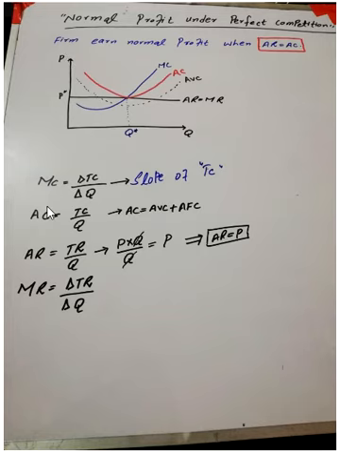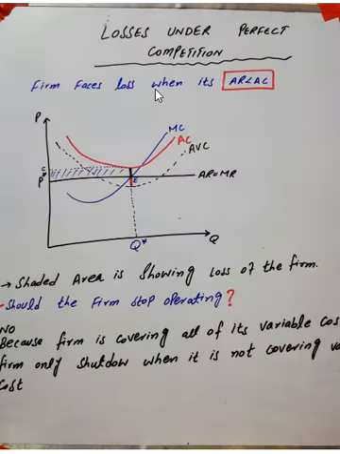Let's talk about the other case for perfect competition. So now let's talk about when a firm is facing losses under perfect competition. A firm is facing losses when its average revenue is less than average cost.